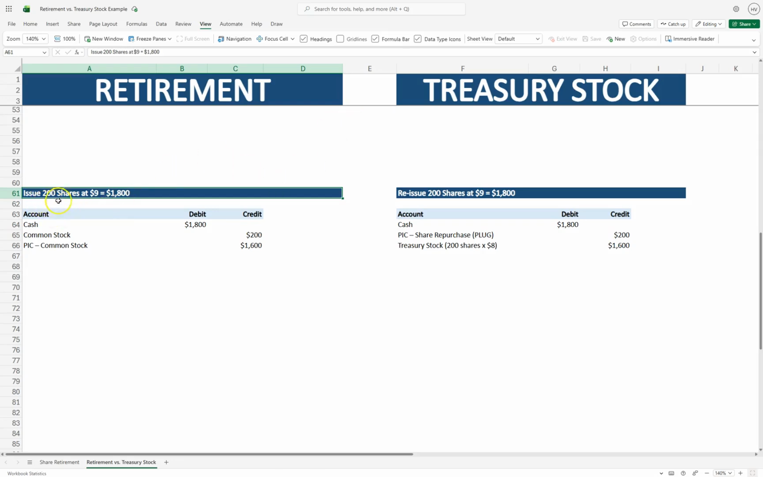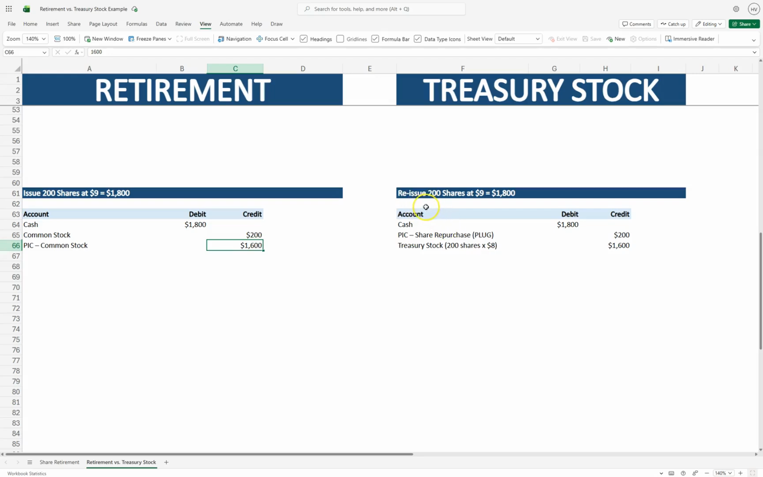So if we issue 200 shares at $9, we would get $1,800. So we debit cash $1,800. We would credit common stock for the number of shares sold multiplied by the par value, which in this scenario is $1. So we credit common stock for $200, and then the rest goes to paid in capital common stock in excess of par, for $1,600.